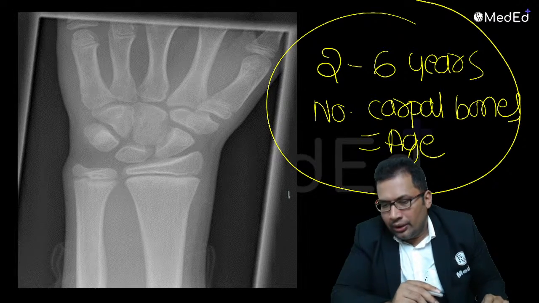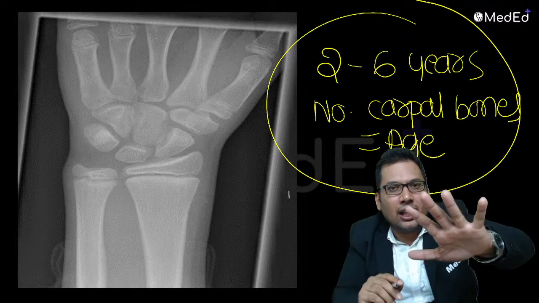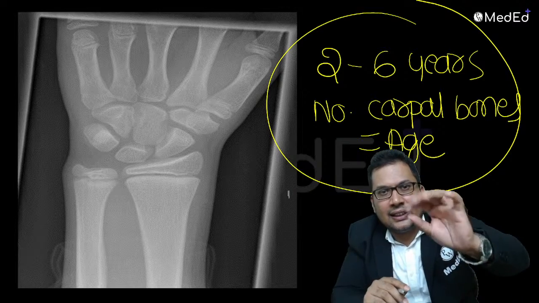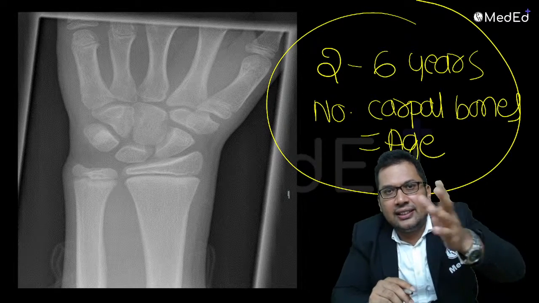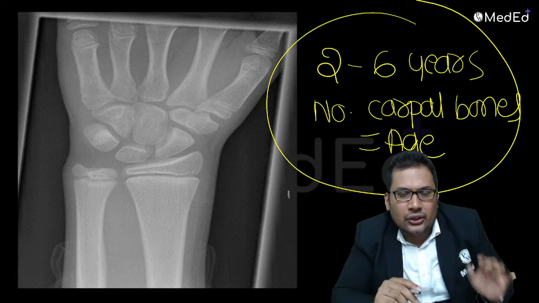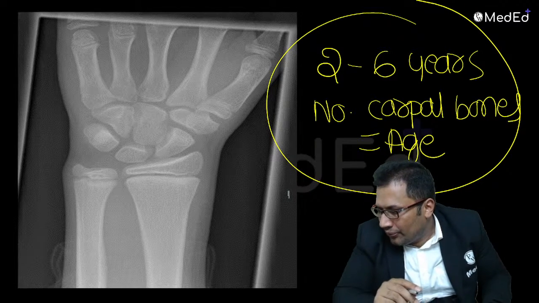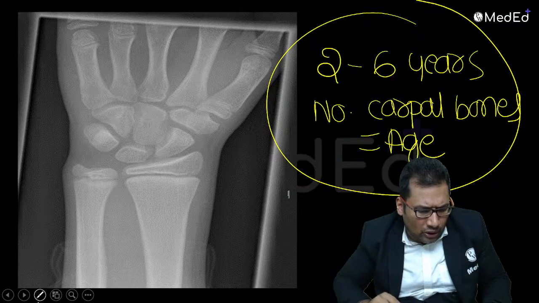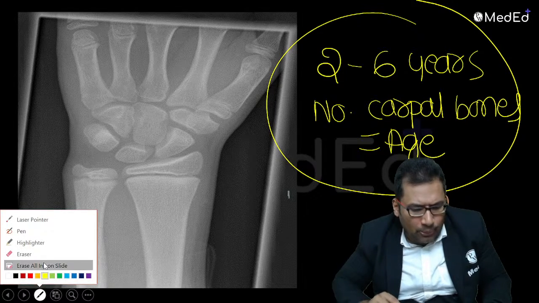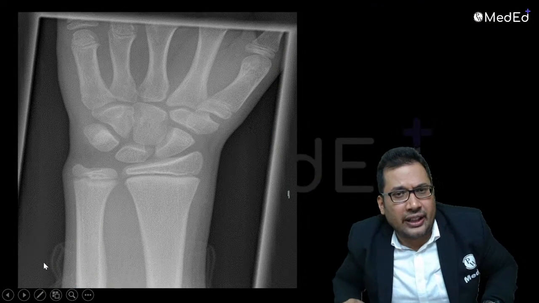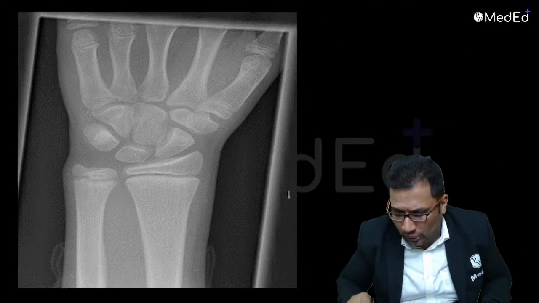If 5 carpal bones are there, the age is 5. If 6 are there, the age is 6. If 3 are there, the age is 3. Like this, we discussed all the ossification centers in PW classes.